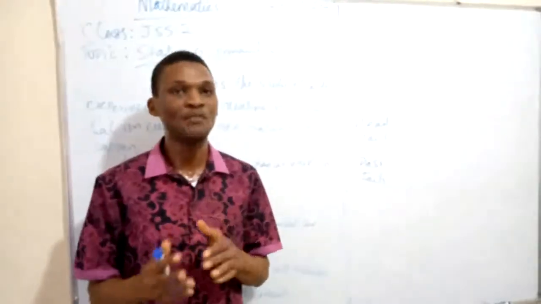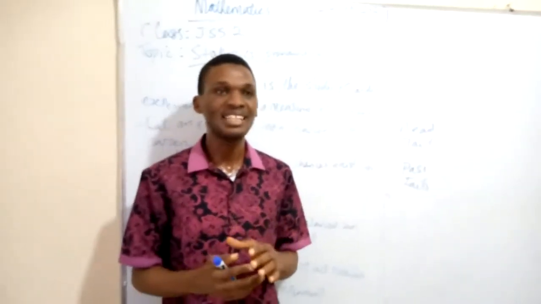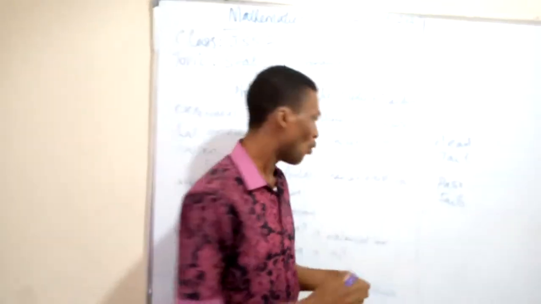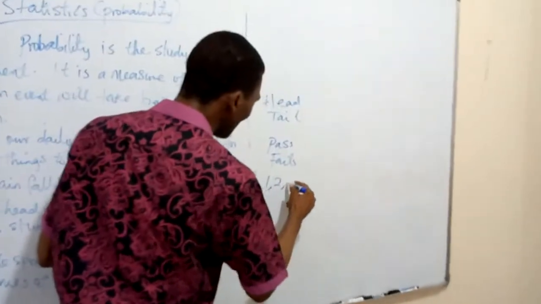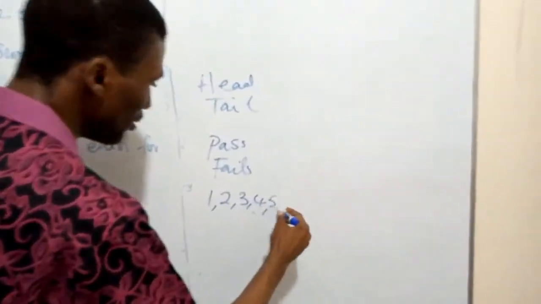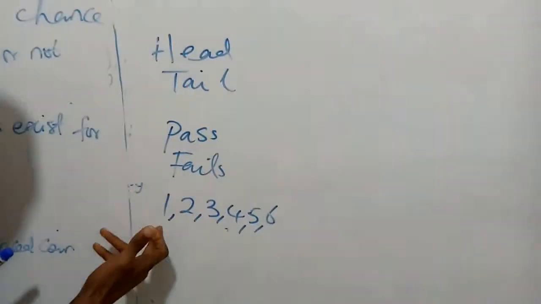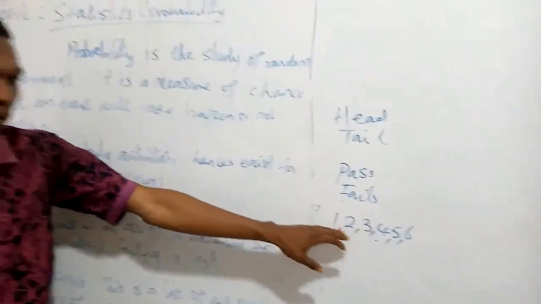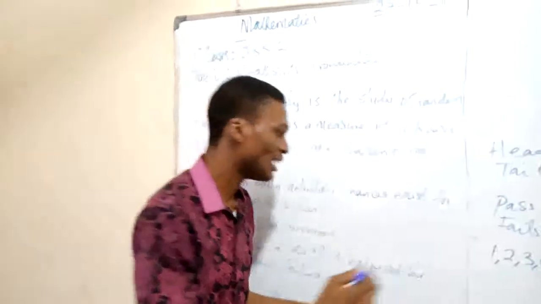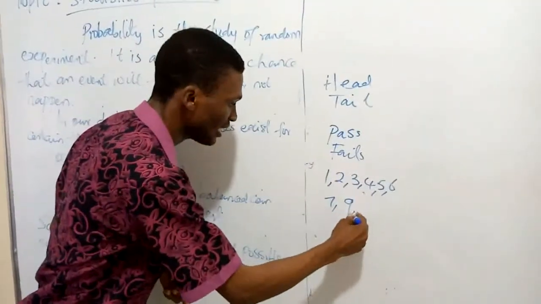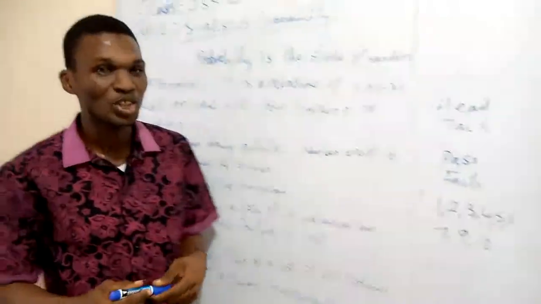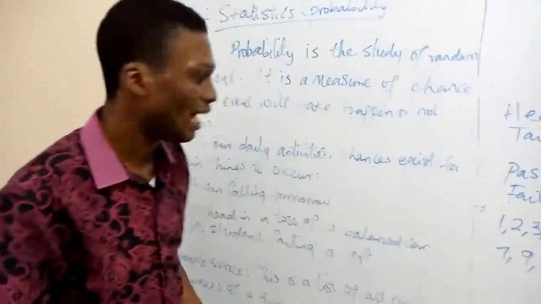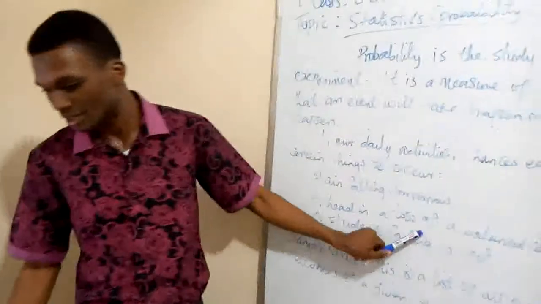Also, in the dice of a Ludo game, you know that the dice is six-faced and is numbered from 1 to 6. We refer to this as the sample space because these are the list of all possible outcomes. We cannot throw a dice and get any number other than 1 to 6. We cannot get 7 or 9 or 15. It's not possible. The numbers must range from 1 to 6, so we refer to this as our sample space.